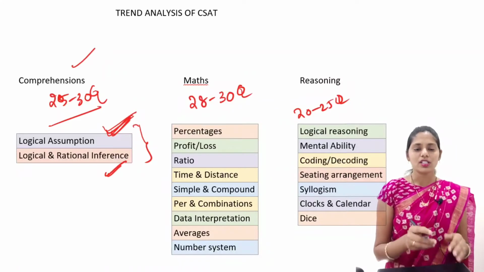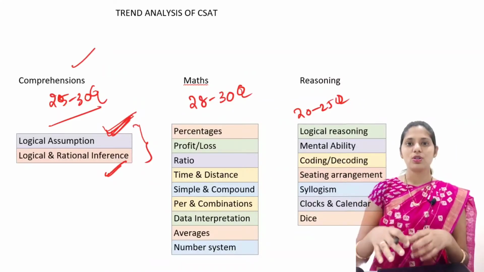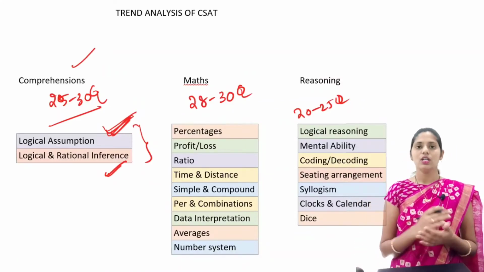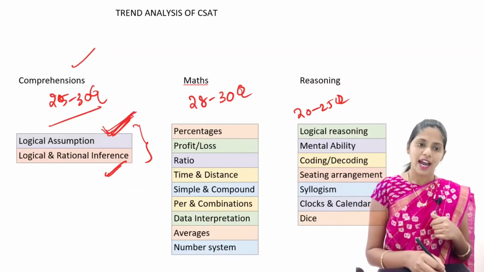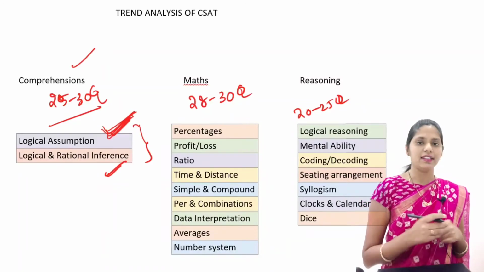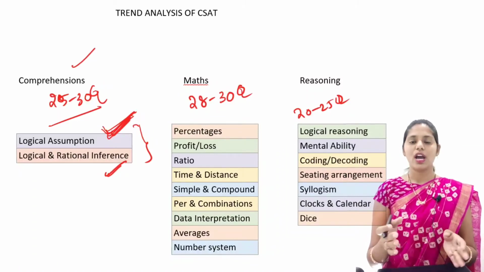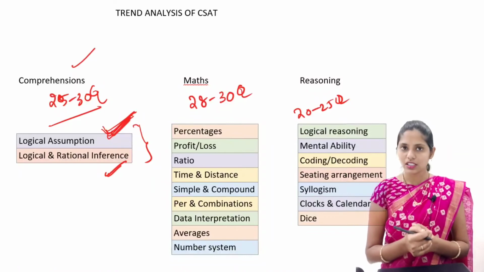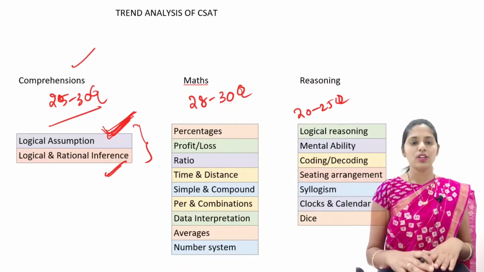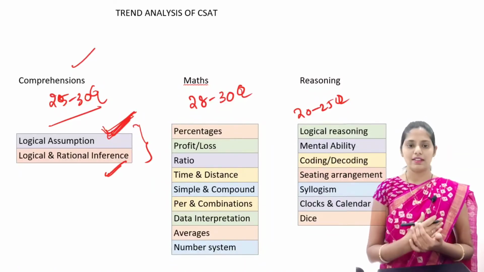This is mainly based on your logical thinking, so the answer will not be there in the passage. So there is a high chance of getting it wrong. You have to take the papers of previous years or practice questions and practice logical assumptions.